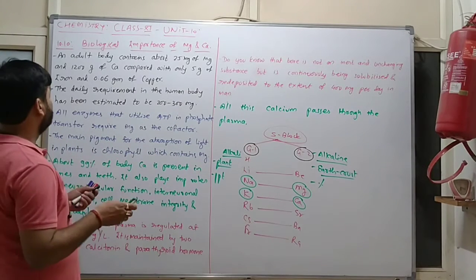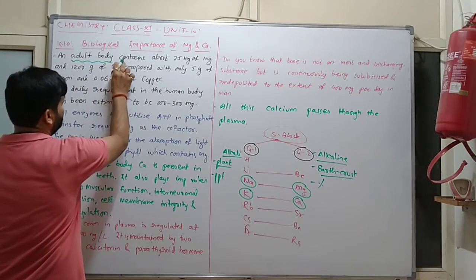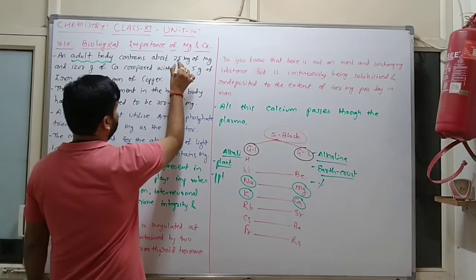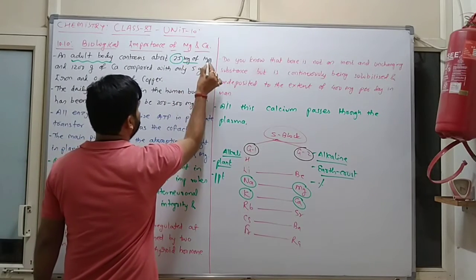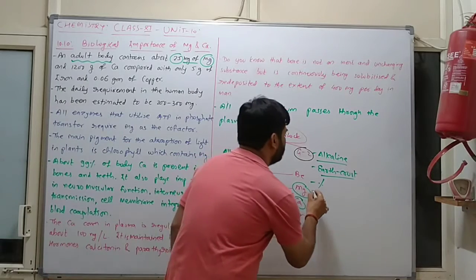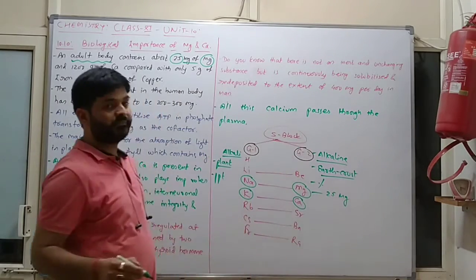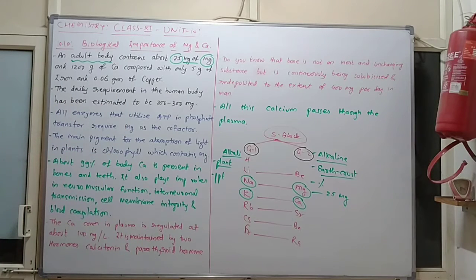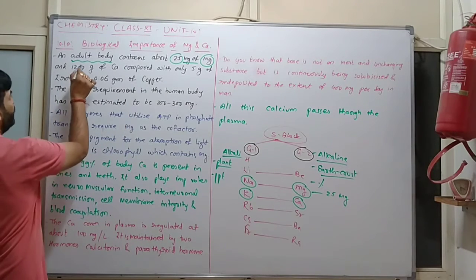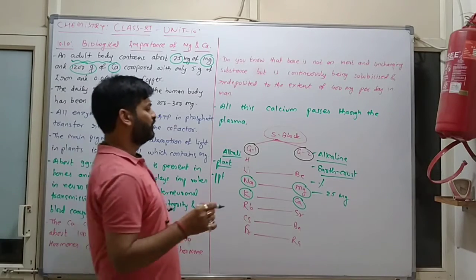Now an adult body contains about 25 grams of magnesium, and 1200 grams of calcium.